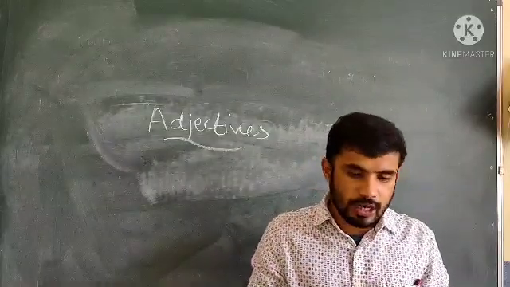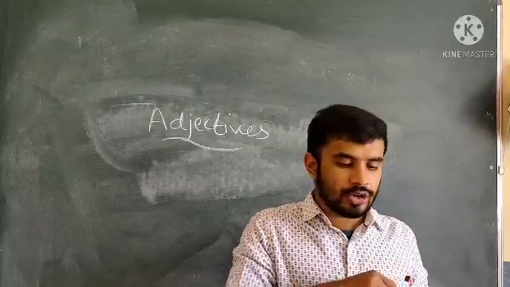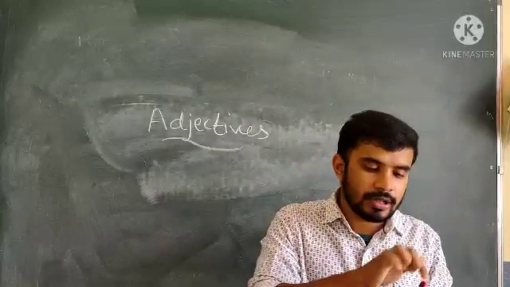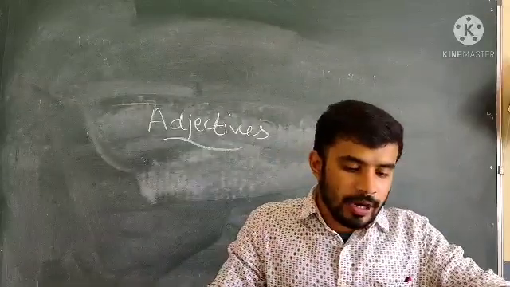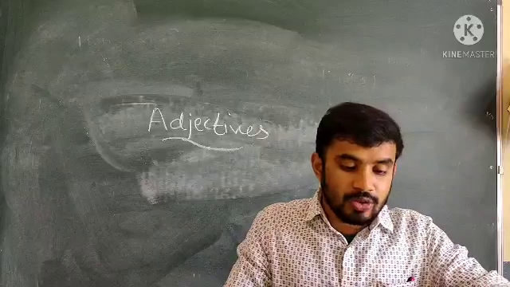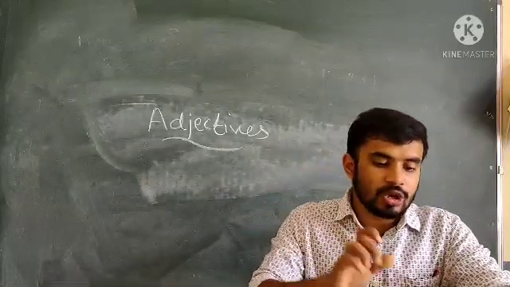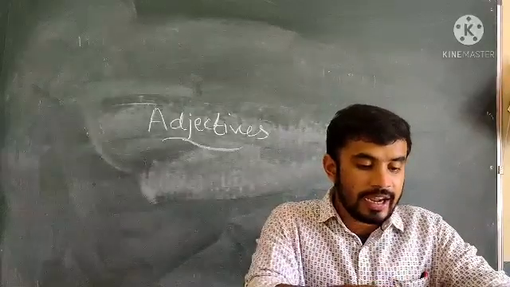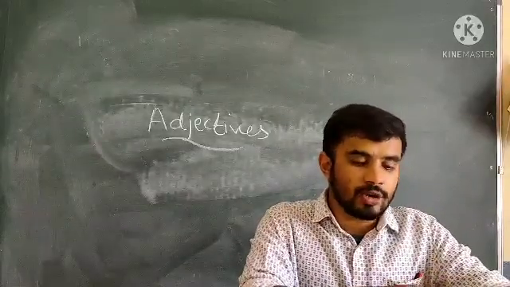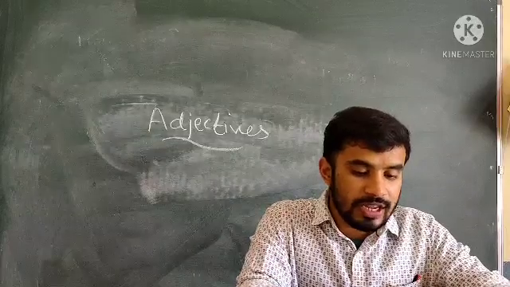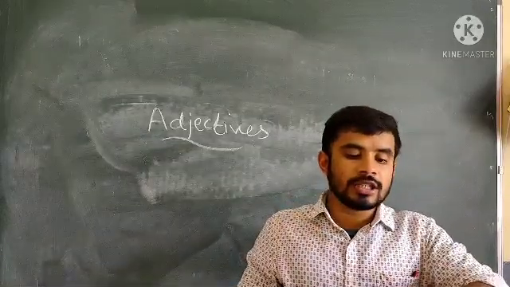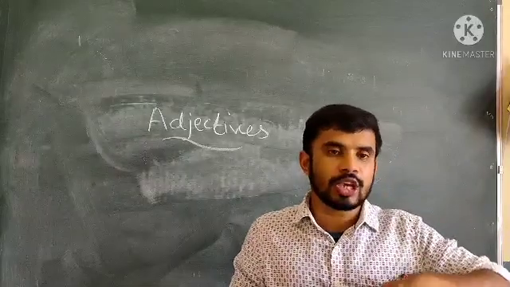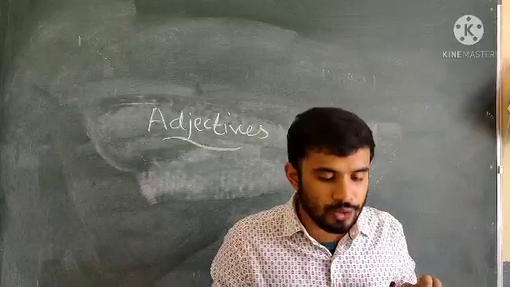So with this we can complete the next exercise. Already you have the idea about these two, present and past. Complete by filling the blanks with the suitable participles of the verbs given in the brackets. Come to the first one: I have just received a very, dash, bit of news. You can add ing: a very puzzling bit of news.